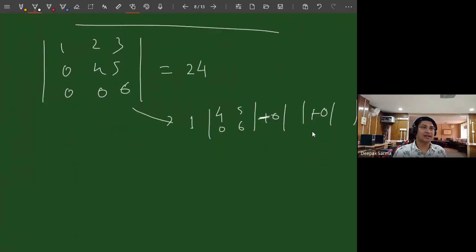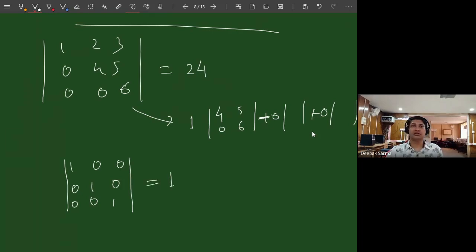Suppose I have an identity matrix of any order, 1, 1, 1. Suppose 3. So you can easily find the determinant. Of any order, if I have an identity matrix, it is always 1. Because it is upper triangular, because it is diagonal, or if you simply expand it, I will have only one term. If I choose the first row, I will have this particular submatrix, then others are all 0.